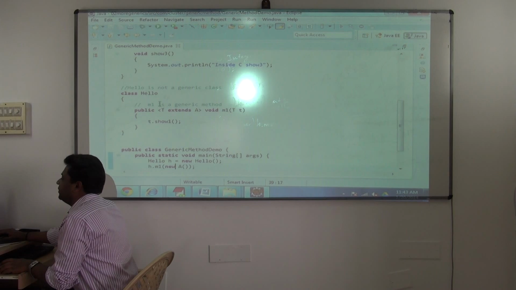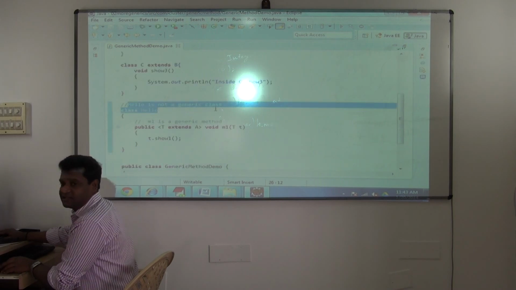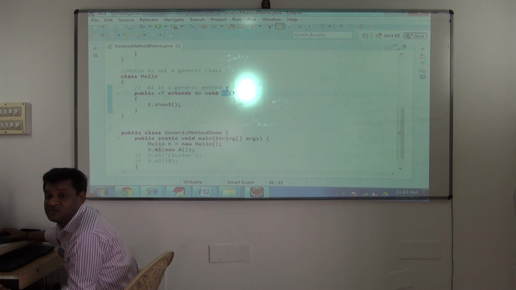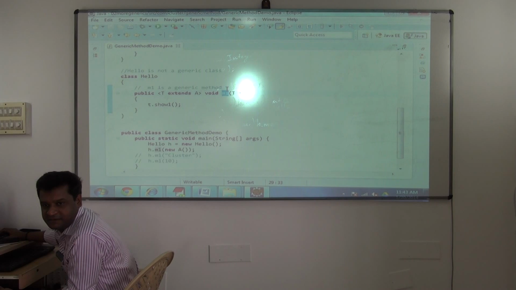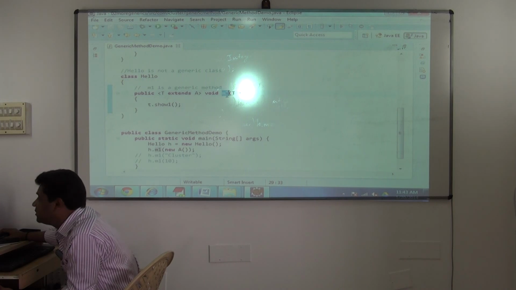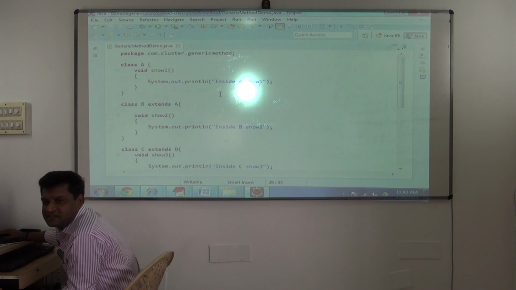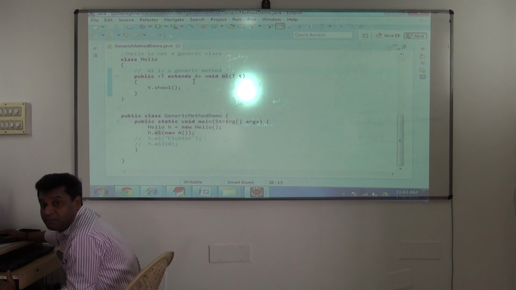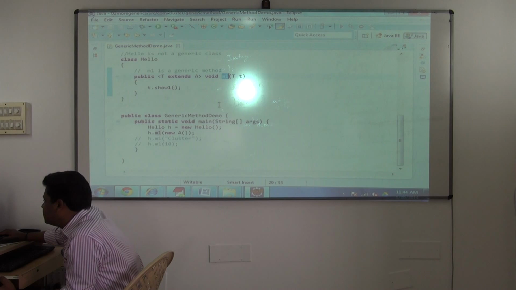So this is an example. What you have to understand is that hello is not a generic class, but M1 is a generic method. So sometimes classes will not be generic, methods will be generic. That you have to understand. Understood? None of the classes are generic classes here: A, B, C, as well as hello. But the M1 method has been made a generic method. So sometimes classes will not be generic, but methods will be made generic. Understood? This also you will be understanding.